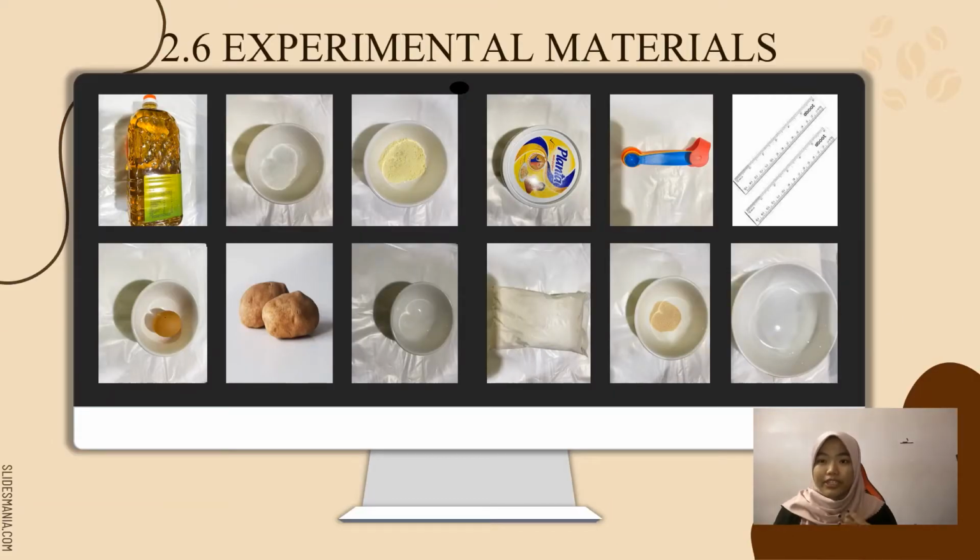Before we continue on to our study, the first thing we need to do is to prepare the experiment materials. The materials are cooking oil, salt, milk powder, margarine, measuring spoon, ruler, bowl, instant yeast, plain flour, caster sugar, potato, and egg.